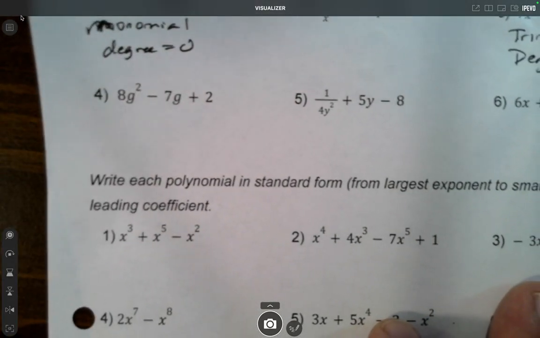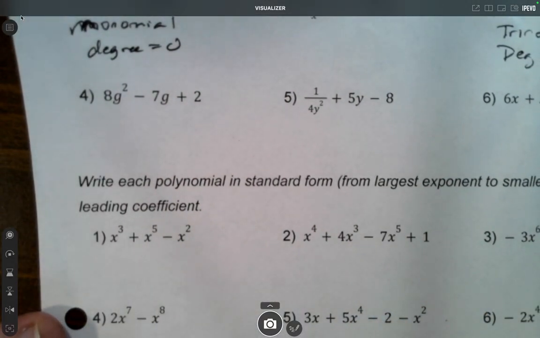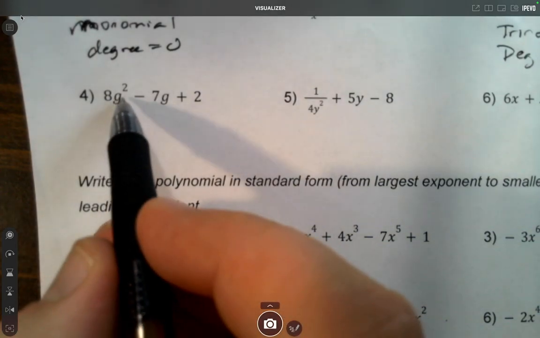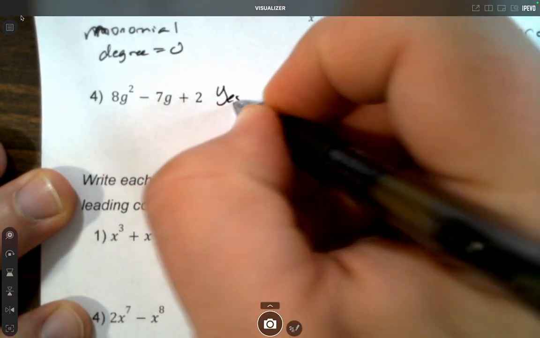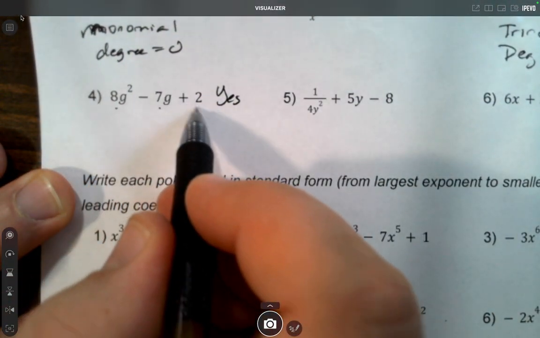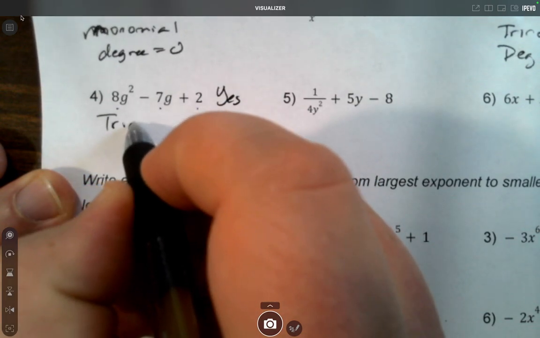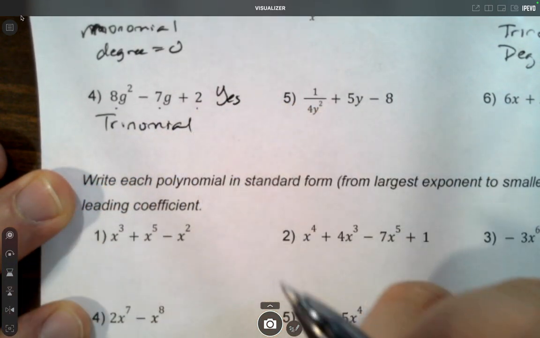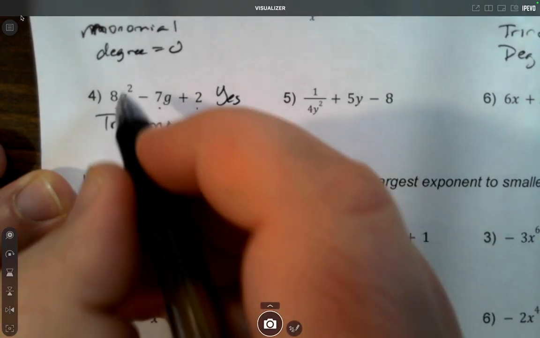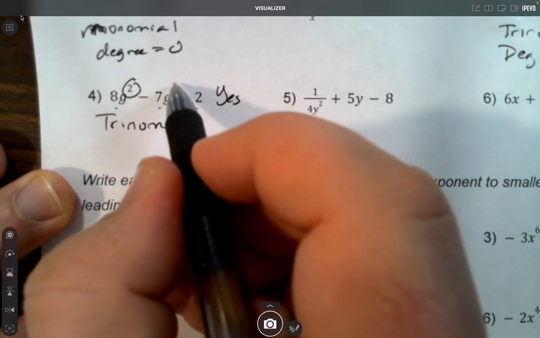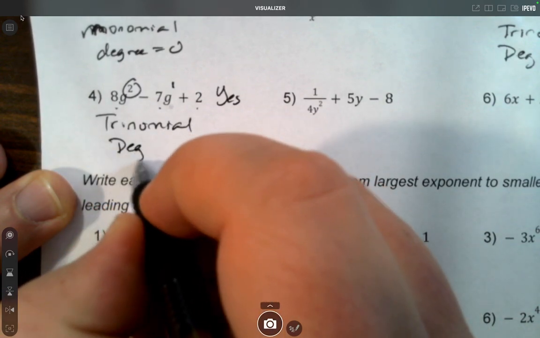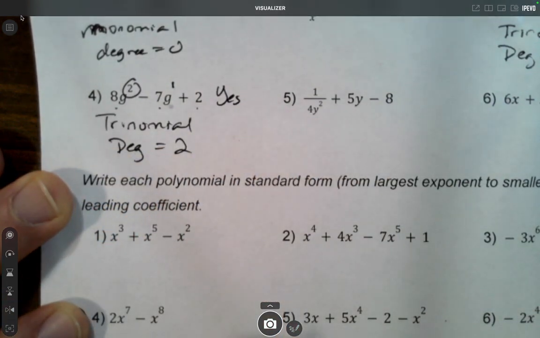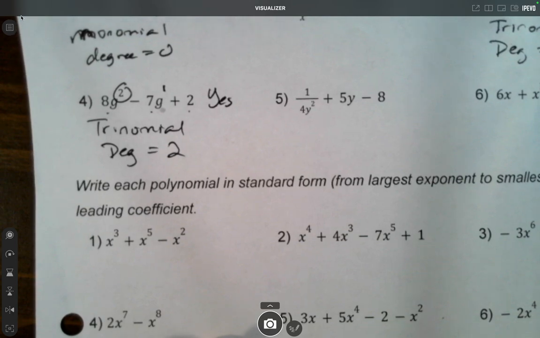Okay, number 4, are there any variables in the denominator? Nope, no denominator. How about the exponent? Well, there is an exponent, but that's not a variable, so that's okay. So yes, it's a polynomial, and it has 1, 2, 3 terms, so it's a trinomial. And the biggest exponent we see is 2. There's 2, there's the understood 1, and this is a 0. So 2 is the biggest exponent, so the degree is 2. So this is a trinomial of the second degree.